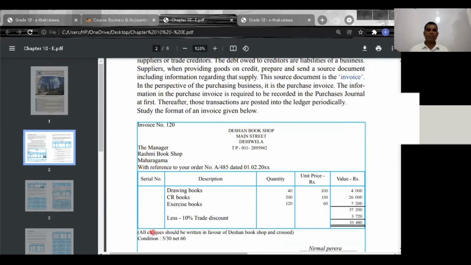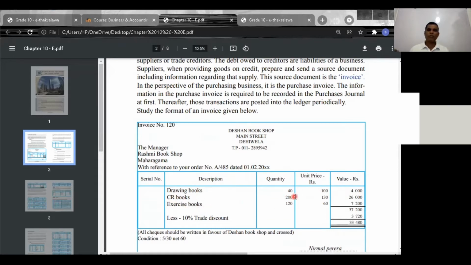Here: serial number, description, quantity, unit price, value. These are the items recorded in the purchaser's invoice. Drawing books, how many? 40. Unit price, price per one, is 100. Then 40 into 100 means 4,000 is the total value.